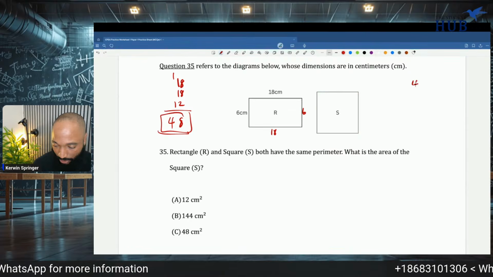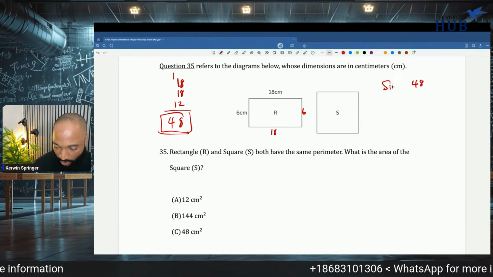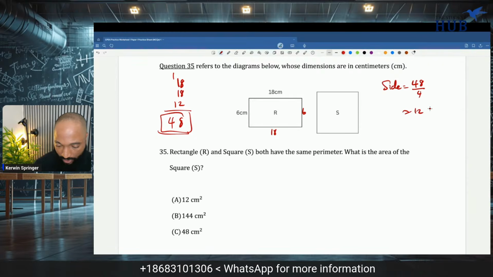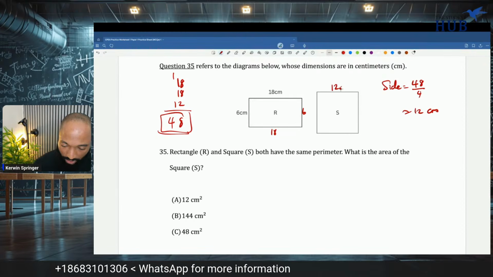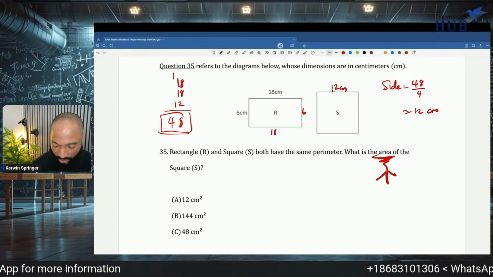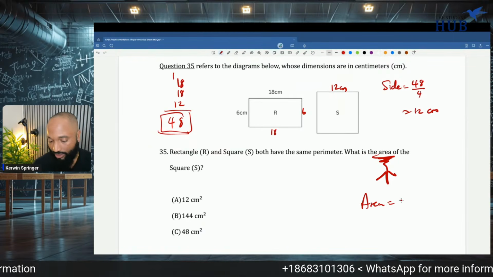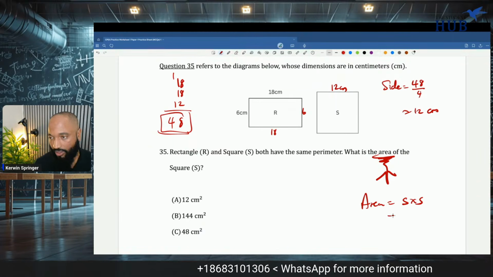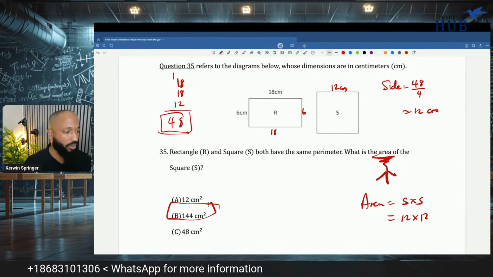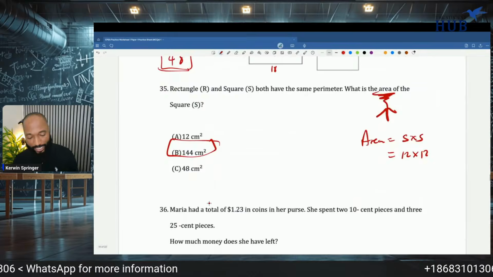That's good because it's divisible by 4. So we can get this side. One side is going to be equal to the perimeter divided by 4, which is 12 centimeters. So this is 12 centimeters. That's not what they want. They want the area. Area means side by side, which is 12 by 12, which is 144. Cooking. Cake and ice cream.